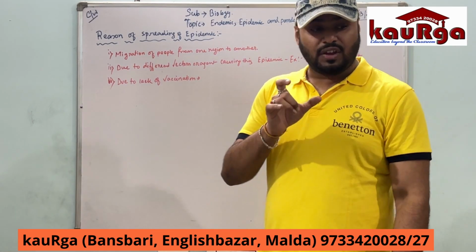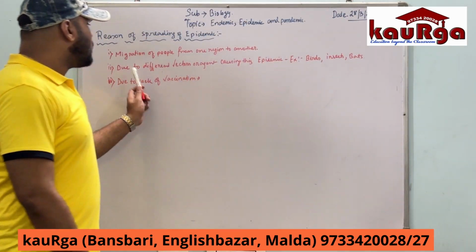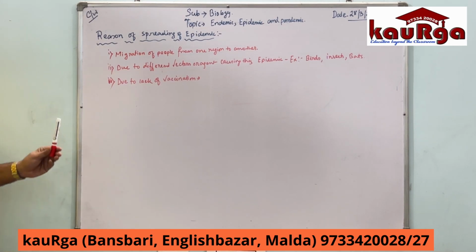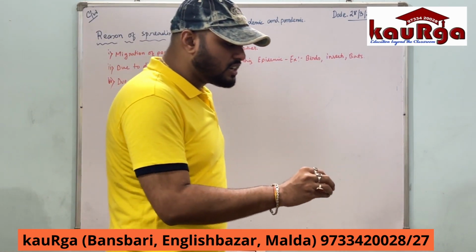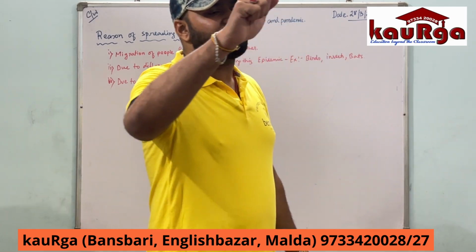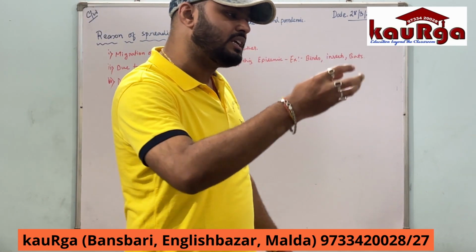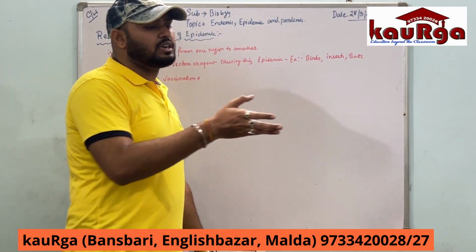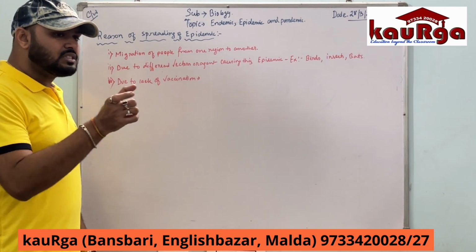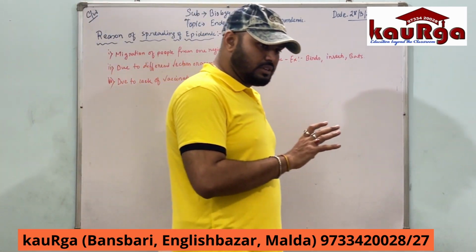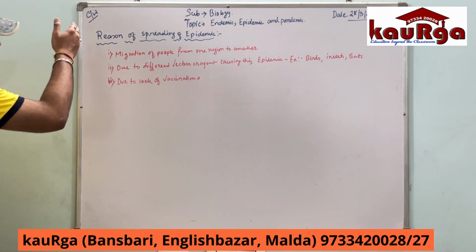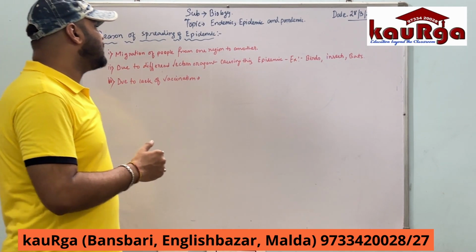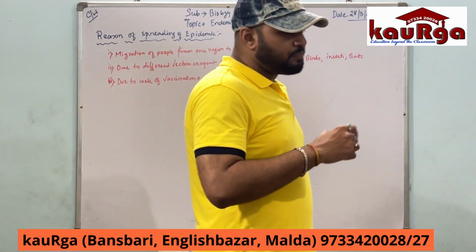And if that affected person travels from one region to another, or if that affected person is eating some food and that food is infected by an insect and that is infecting other food also, people eating that infected food may also contract that kind of disease. So this kind of disease is called epidemic disease, which spreads in a very short period of time, and these three main reasons are there for the spreading of this epidemic.